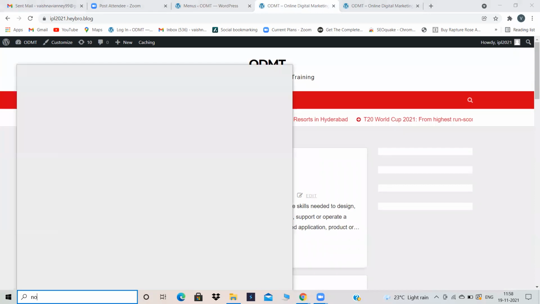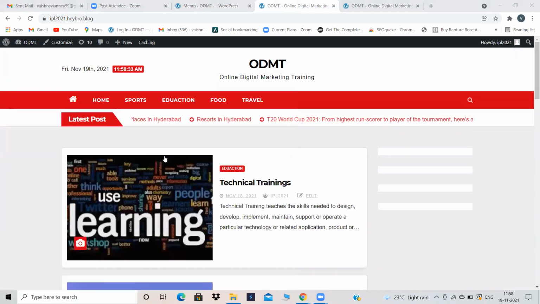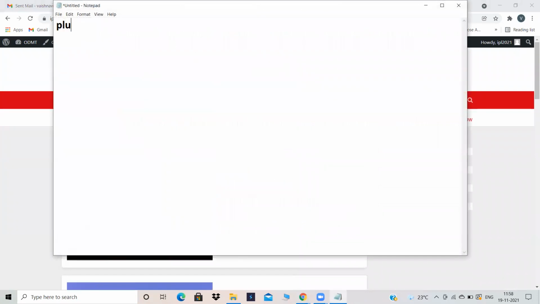Now let's go to our next topic, which is plugins. Plugins is a very interesting topic. See, in some websites, you might have seen a contact form. In ODMT also a contact form is there. In some websites, a WhatsApp icon will be there, so that when you click on that WhatsApp icon, you go directly into WhatsApp and can message them. And in some websites, live chat will be there, where you can chat with an employee of that particular company.